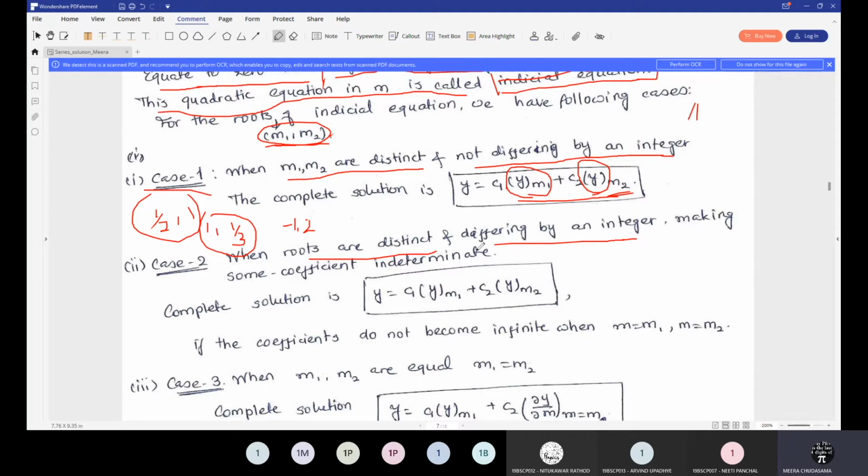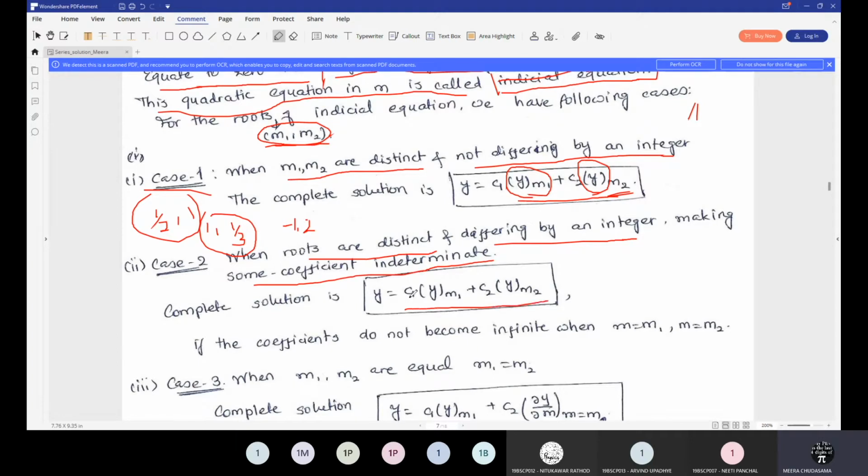So when roots are distinct and differing by an integer, in that case, since they differ by an integer, it will make some coefficient indeterminate. That we'll see in the example, how it will make the coefficient indeterminate. Okay, in that case the solution will be given by this form only, that C1.